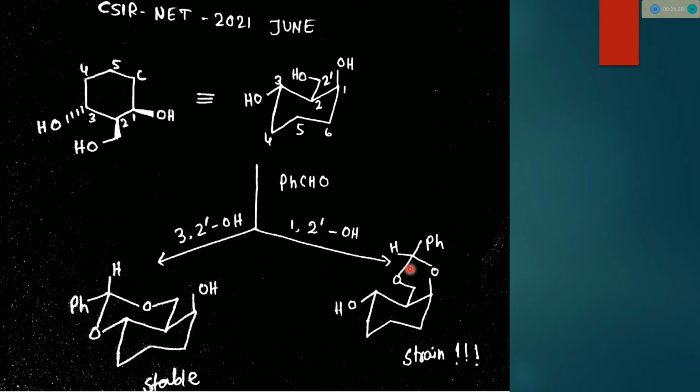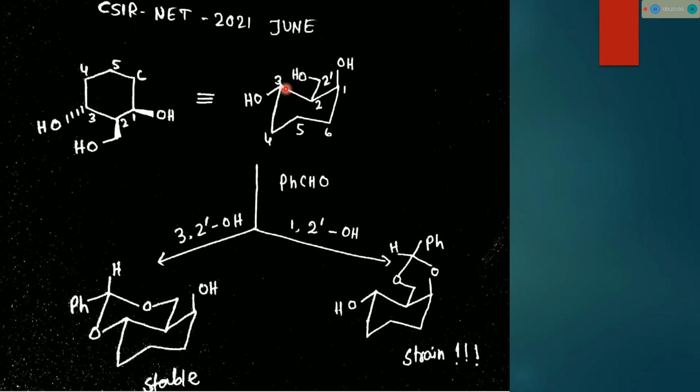Same concept, same situation arises here, but they changed the structure. They did not give the glucose ring, but a substituted cyclohexane ring. So the same concept is applicable. See here, the newly formed ring is highly strained. That's why the whole molecule is unstable.